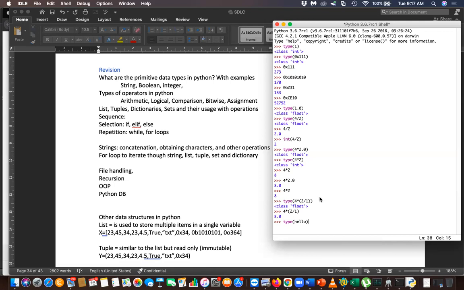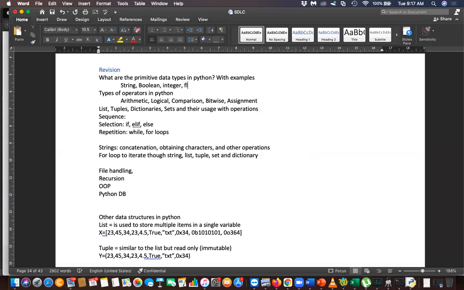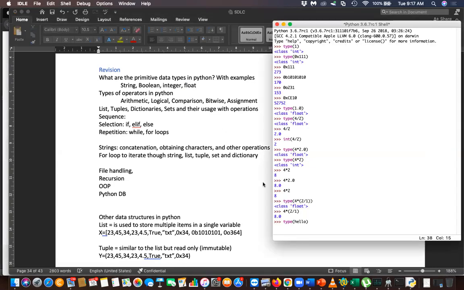Integers, numbers. Then the data type of hello. What is that? You said some data types: string, boolean, integer, float. Yes. String. Float. Yeah, Boolean. Okay, Boolean.